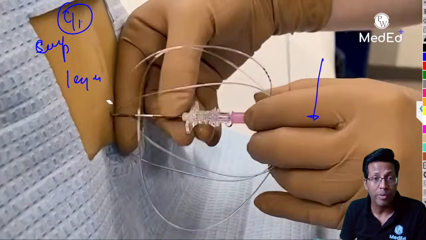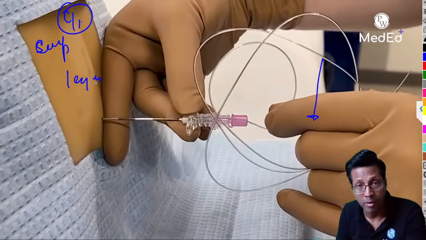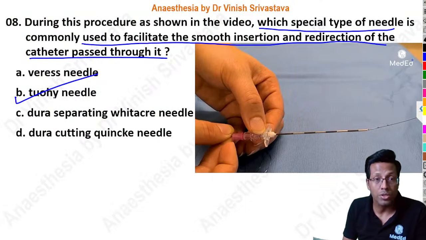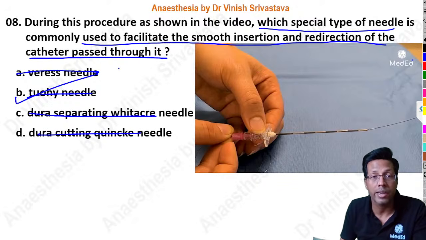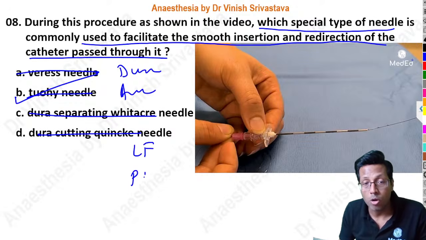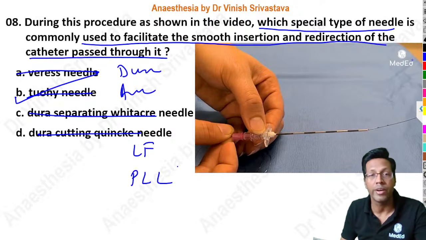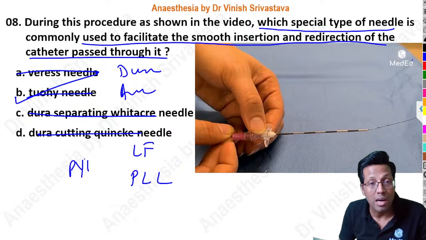The same question could have been asked: what is the last layer in this procedure that gets pierced? This is going to be ligamentum flavum. Maybe the next time we are making a video based question, we can put away these options and ask which is the last layer getting pierced: dura, arachnoid, ligamentum flavum, or posterior longitudinal ligament. The same thing becomes changed, a new question on the same video. And that's exactly how questions come in the exam. And that's why we say the PYQs are so important.